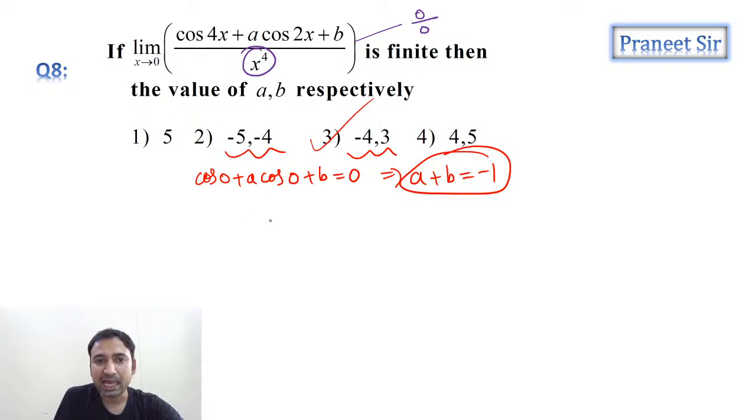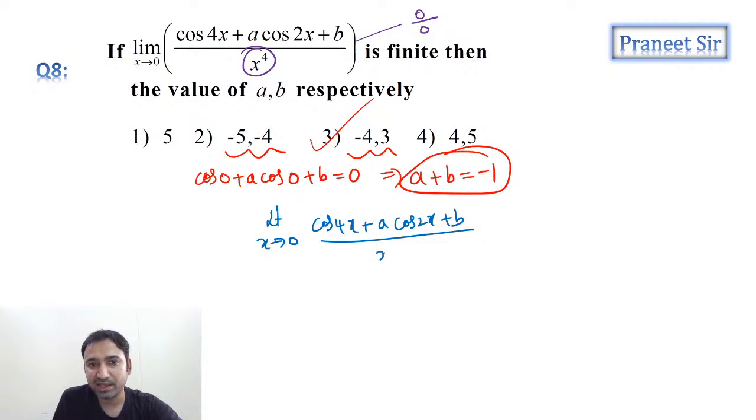So now, as it is coming 0 by 0, we can apply L'Hospital rule, guys. Limit of cos 4x plus a cos 2x plus b by x power 4. As it is in the form of 0 by 0, apply L'Hospital rule.